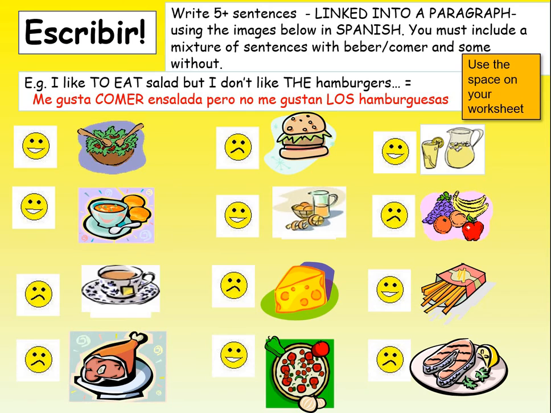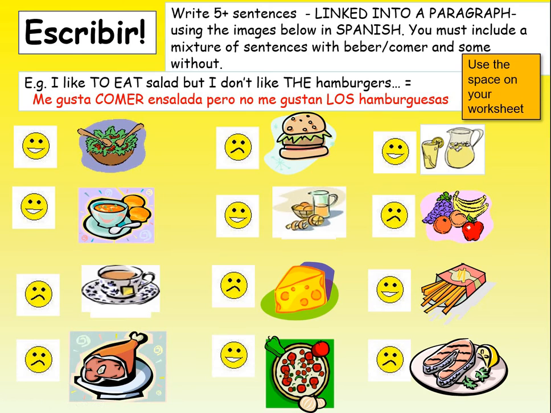So you need your sheet from last lesson. Make sure you've saved it somewhere carefully, or go back and look at last lesson if you can't remember things like lemonade or fruit, chips, meat, and so on. Pizza is just la pizza. Ham, remember we learned jamon serrano with the different types of ham. And we have learned the others like soup, orange juice, tea, and cheese.